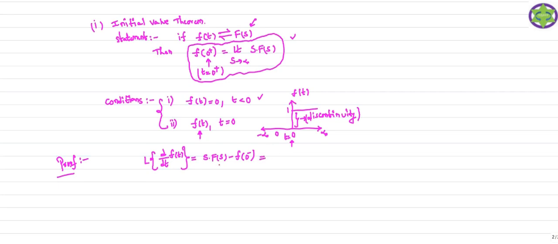Now how can you find out this expression? If you want to find out this expression, use this integral expansion like this: d by dt f of t, here the signal is df of t by dt, e power minus st dt. In this way we are going to find out the expression. So this is your input, and this entire expression is your output.